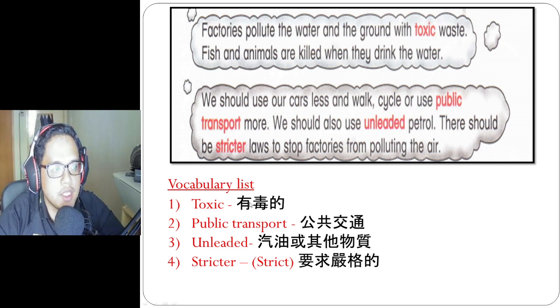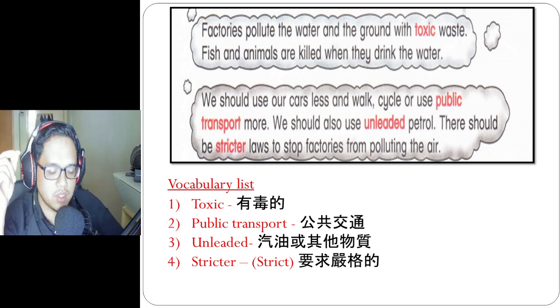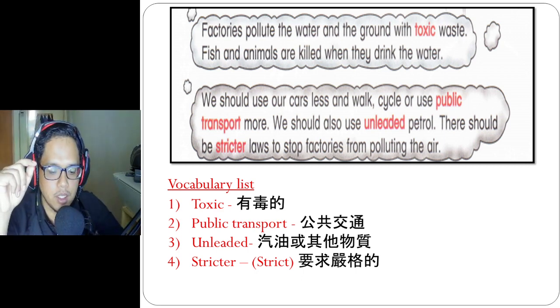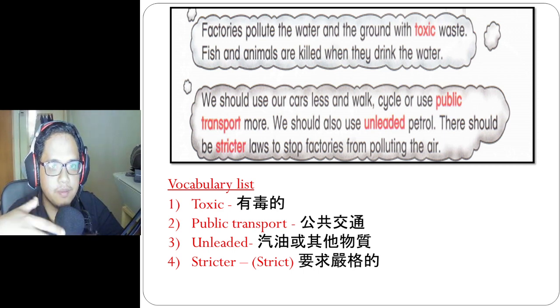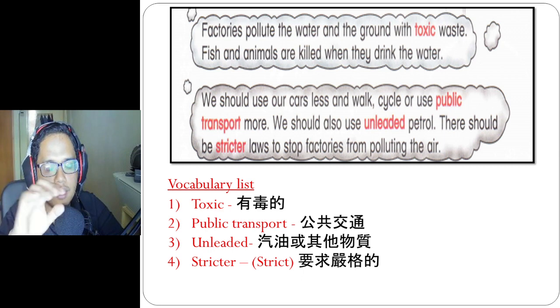What is toxic here? Toxic is a chemical that is so dangerous. If this toxic splashes on your hand, or sometimes maybe gets inside your mouth and you drink it, it is going to be dangerous for your life. So that's not very good.